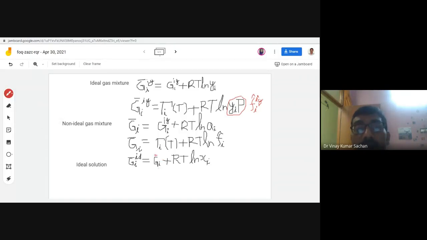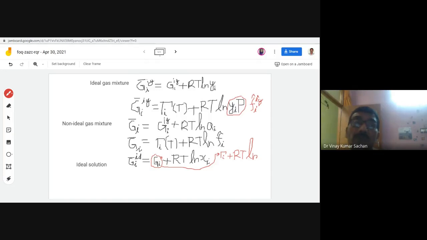If you substitute this Gi, and this Gi is written here, Gi is equal to, you know, this tau i plus RT ln,